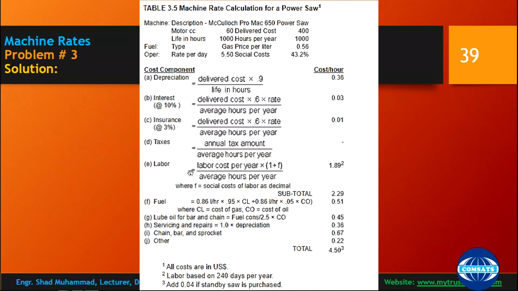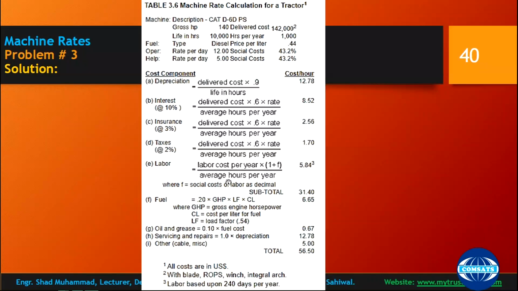Similarly, taxes and labor. You can see for the tractor: depreciation, interest, insurance, taxes, labor, fuel. This formula we have studied. Oil and grease, services and repairs, and many of the assumptions and many of the factors have been used. This is a shortcut method. You can go through them and view them. It's easy to solve, not so detailed, and this is your total cost in dollars.